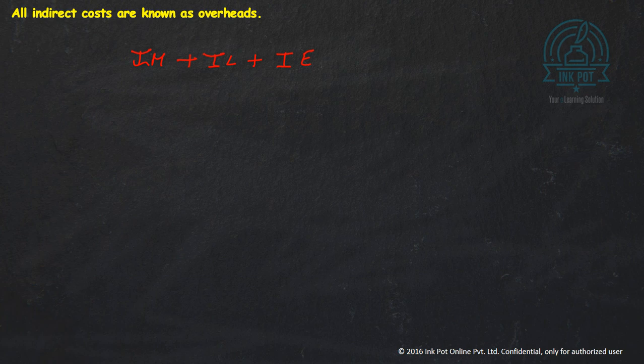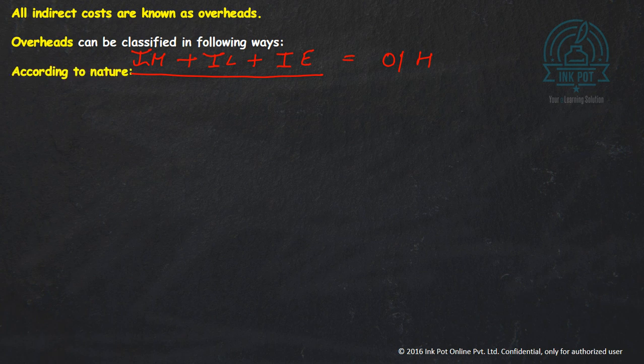These are known as overheads, right? Now, overheads can be classified in the following ways. According to nature, we have indirect material, indirect labor, and indirect expenses. All indirect material, labor, and expenses are known as overheads.